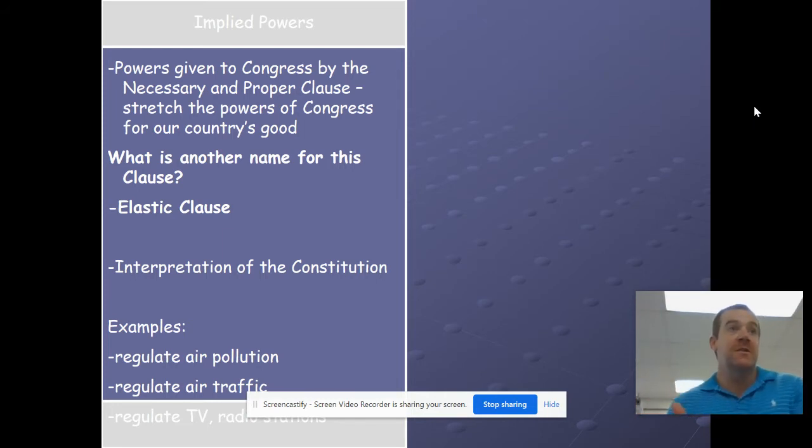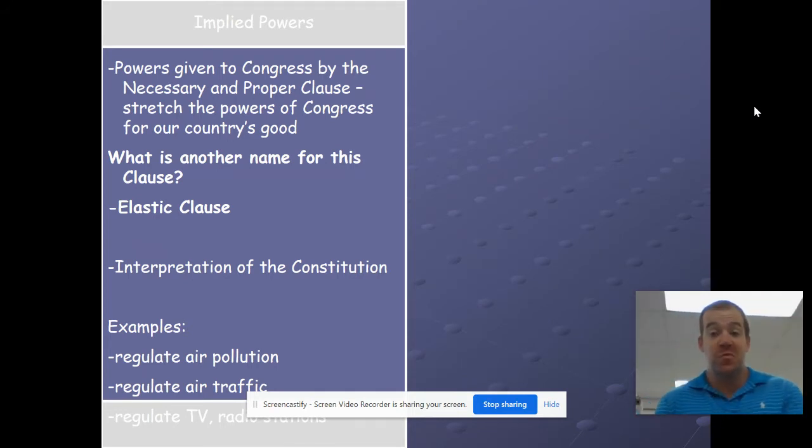So Congress has other powers other than just those expressed. These are what's known as implied powers. Through the elastic clause, they can stretch their power to meet the needs of the country. It's a broad interpretation of the Constitution, not a strict one, but a more broad one.